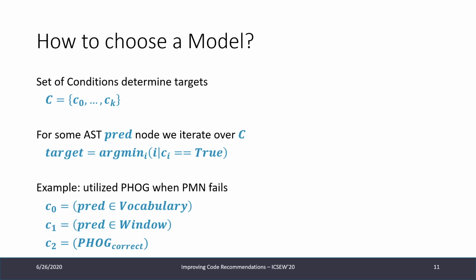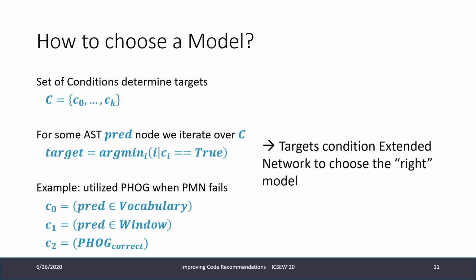If so, then the target will be 0, because Z0 is true. If not, we'll move to the next condition, C1. If the prediction is in the input window, then, if this is true, we'll use the pointer component. Now, if C0 and Z1 are false, we can check if the p-hawk produces a good prediction, so if it's correct. And if so, we'll use the special ID as a target, and therefore we've defined how the extended network should choose the right model in a given scenario. So that's the wanted behavior.